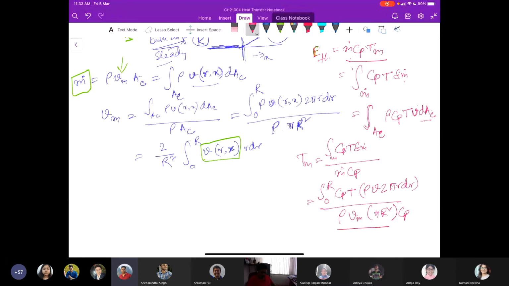This gives us 2 by the mean velocity, integrated from 0 to R, of T, which is varying with r and x, and velocity, which is varying with r and x, r dr.